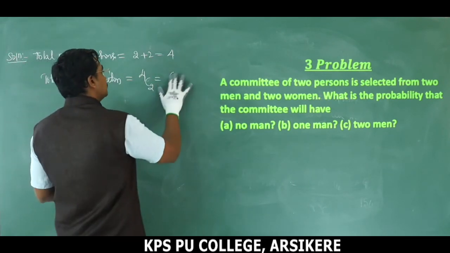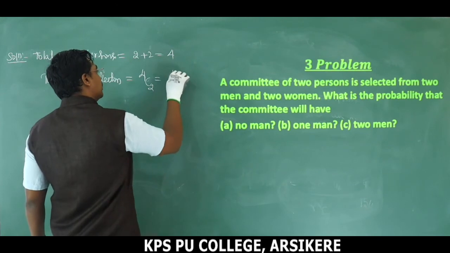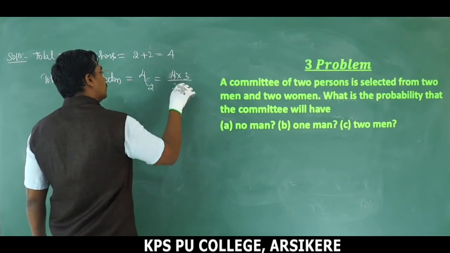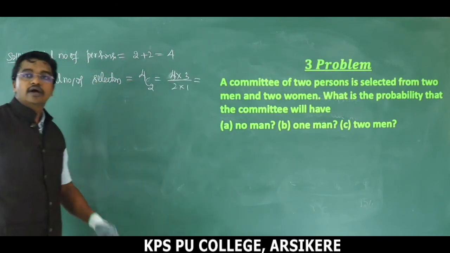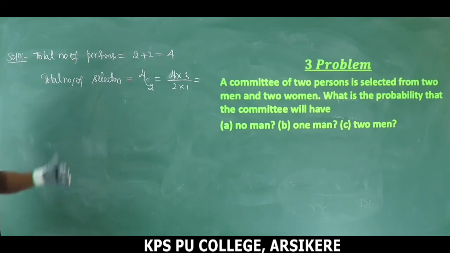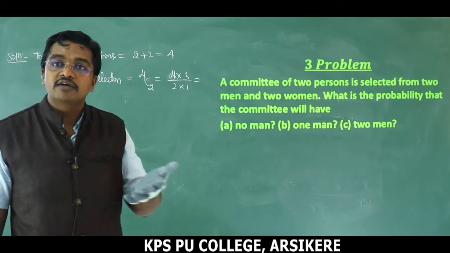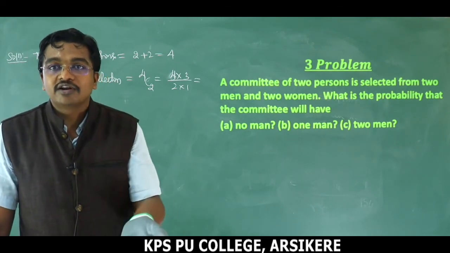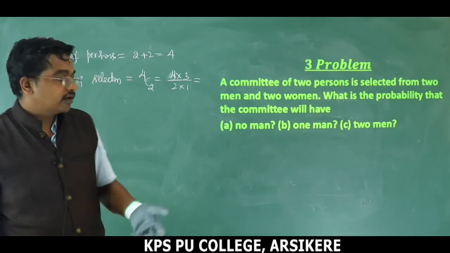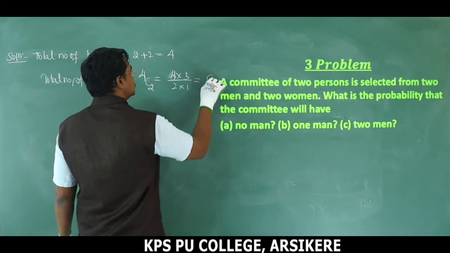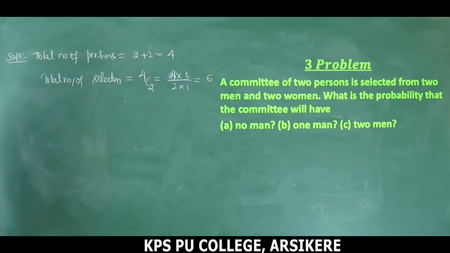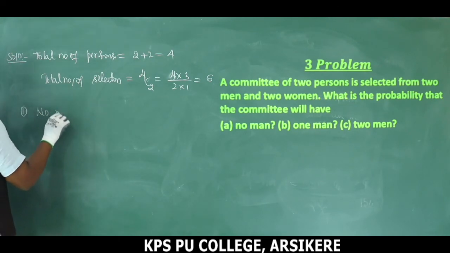4C2 can be written as 4 into 3 divided by 2 into 1, or nC2 is n into n minus 1 divided by 2, or else go with another definition. nCr is equal to n factorial divided by n minus r factorial into r factorial, that is n minus 2 factorial into 2 factorial. We get the same thing. This becomes 6. Total number of selections is equal to 6.